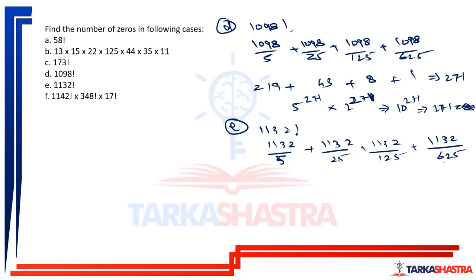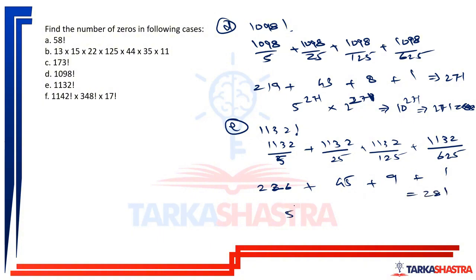This is 226, this will be 9, this is 45. 226 plus 9 is 235. 235 plus 45 will be 280, 281.